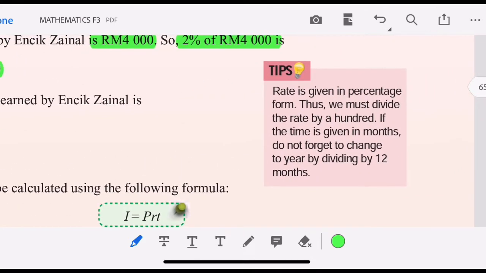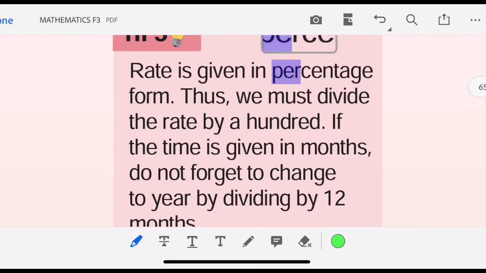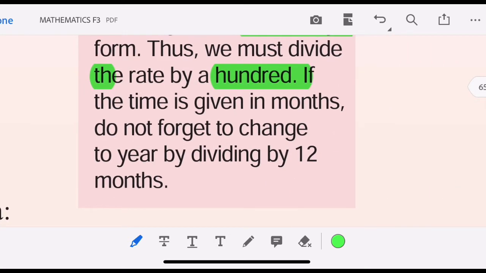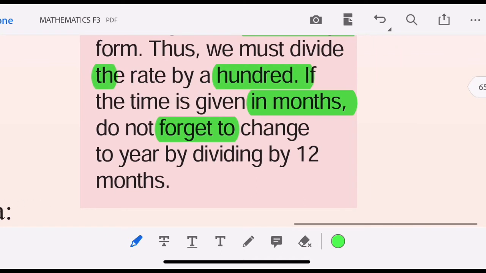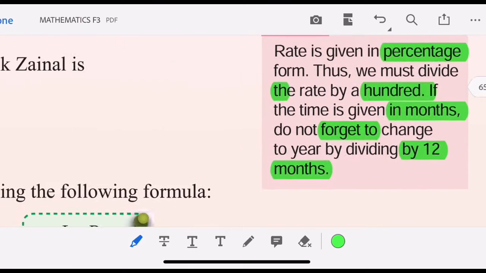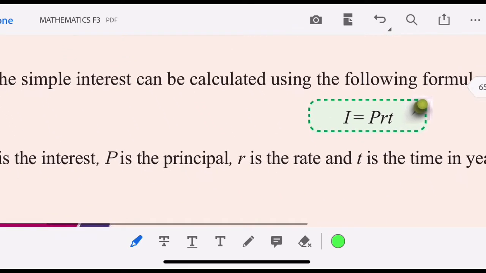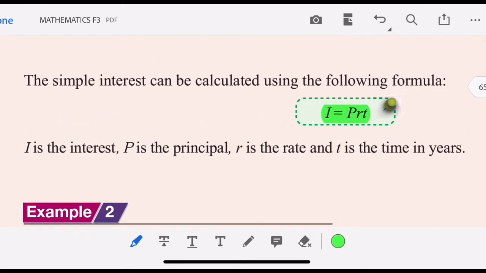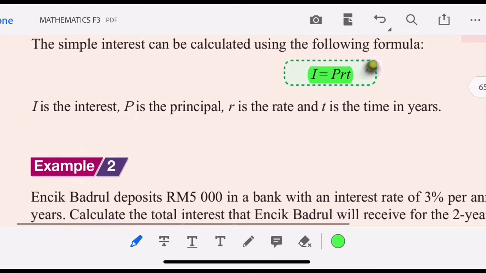So the rate is given in percentage form. Thus, we must divide the rate by 100. Remember to divide by 100. If the time is given in months, do not forget to change it to years by dividing by 12 months, because it's per year. The simple interest can be calculated using this formula: I equals PRT, where I is the interest, P is the principal, R is the rate, and T is the time in years.